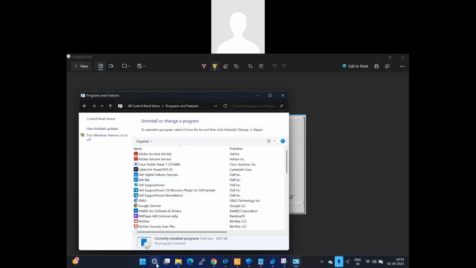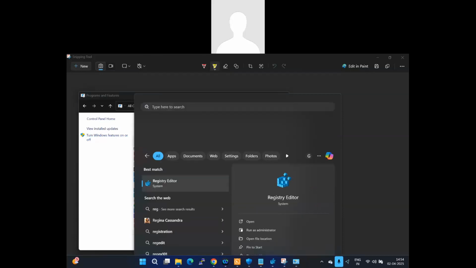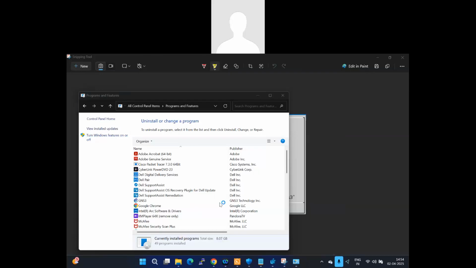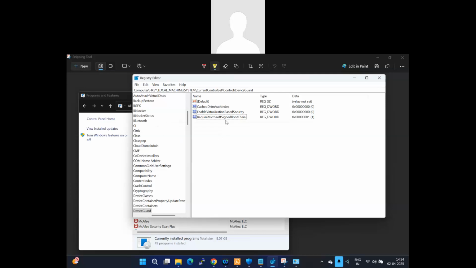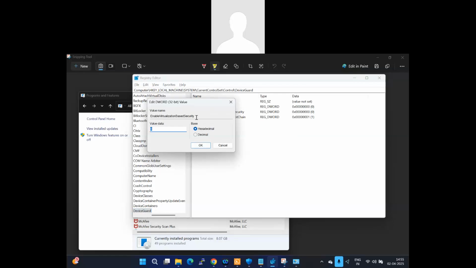And second, go to Registry Editor, and you need to turn it off one more time in your virtualization based security. So just follow the path. Go to Computer, HKEY_LOCAL_MACHINE, System, CurrentControlSet, Control, DeviceGuard. Once you are in DeviceGuard, you have to create a new DWORD 32-bit value. Put the name as EnableVirtualizationBasedSecurity. Make the value as 0.